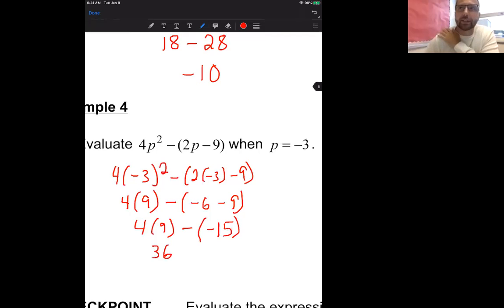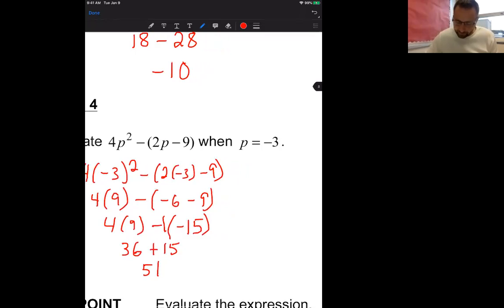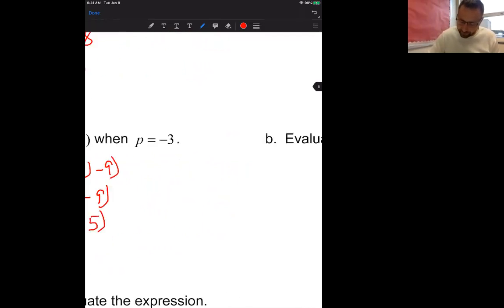Anytime you have minus a negative, what does that become? Positive. And you can also think of this as -1 times -15. So that's going to give you a positive 15. And then our final answer would be 51. Questions on that? Okay, let's work through the next example.